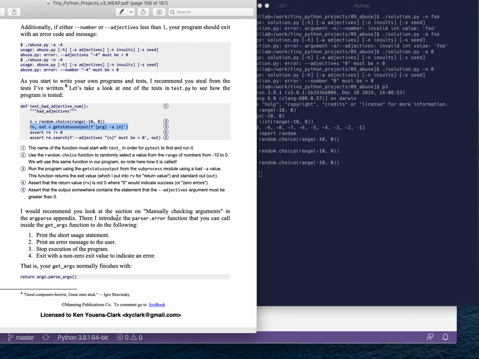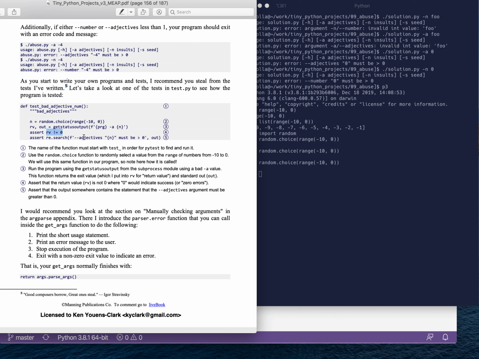So in the command line world, a program's normal exit value is 0, which I think of as 0 errors. Anything that's not a 0 indicates that there was an error running the program, and so it indicates to the operating system as a whole that there was a problem running this, and that could be very, very useful. We'll talk about it down the line. And then I'm looking also at the output that comes from the command line that I want to assert that that return value is not 0 when I run this with a negative value.